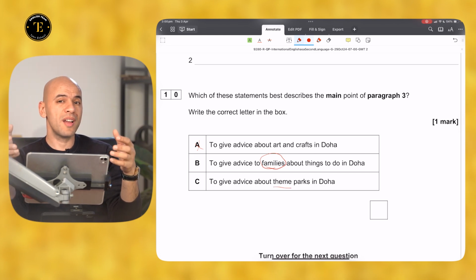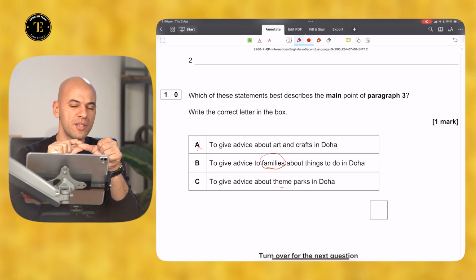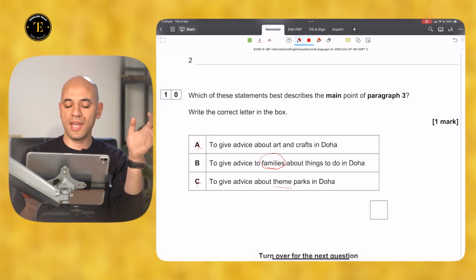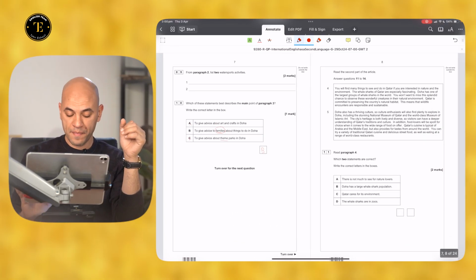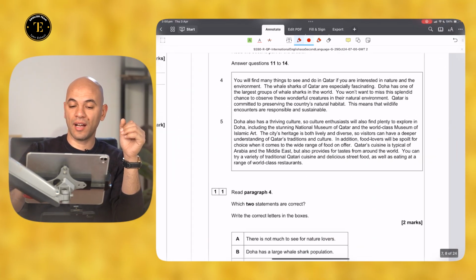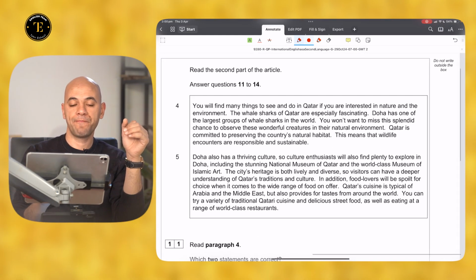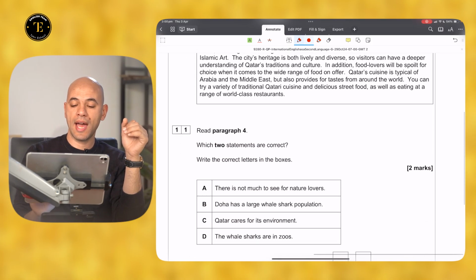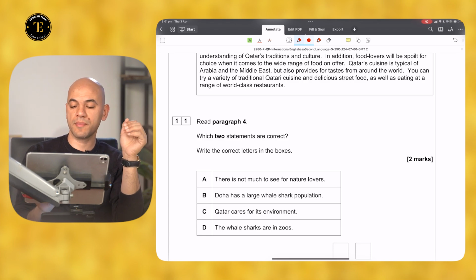When recognizing the main idea of a paragraph, stay clear of 2 options. Too narrow and too specific options, too broad and too irrelevant options. You can easily get rid of A and C. Your answer is definitely B. Now let's move to the next part of the text. This will cover paragraph 4 and 5. This is, as you can see, paragraph 4, followed by another 2 correct statements, recognize 2 correct statements option.